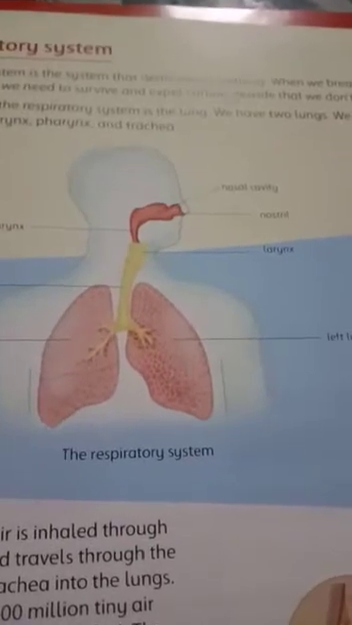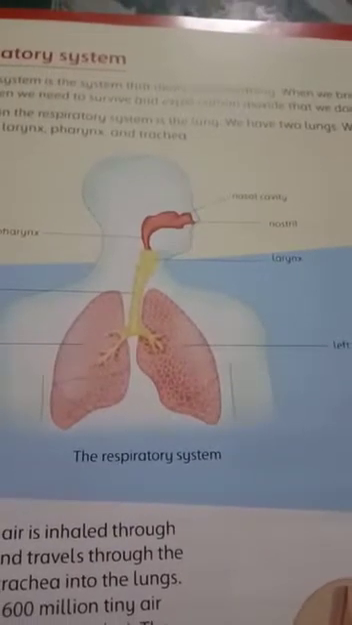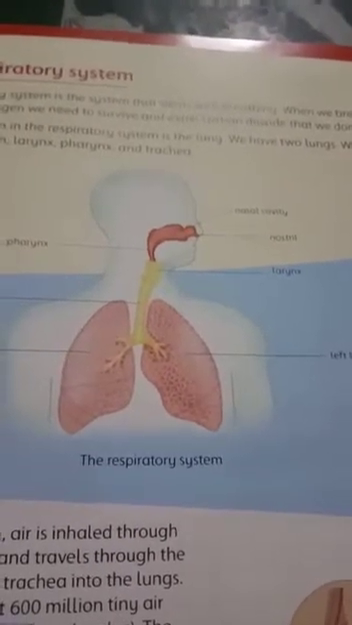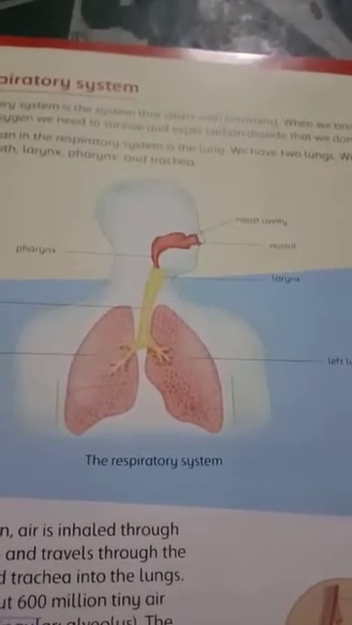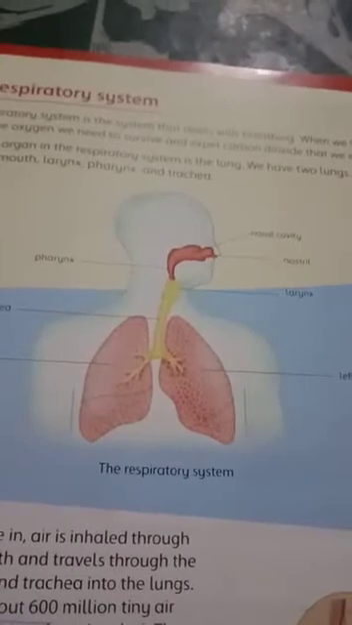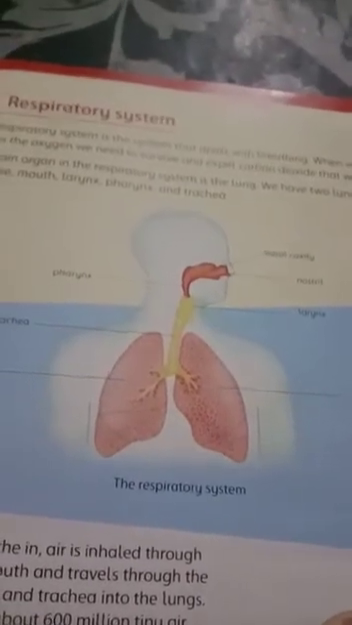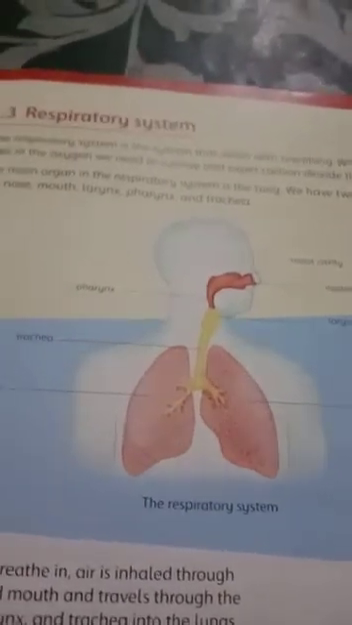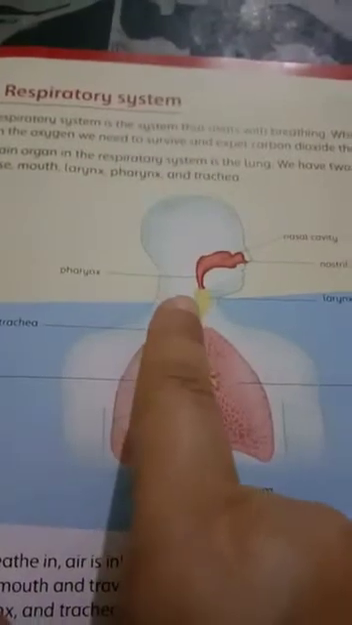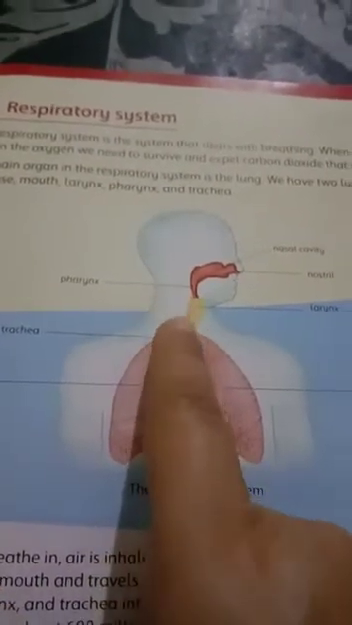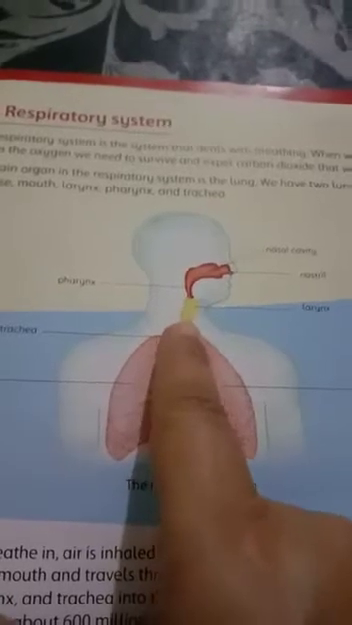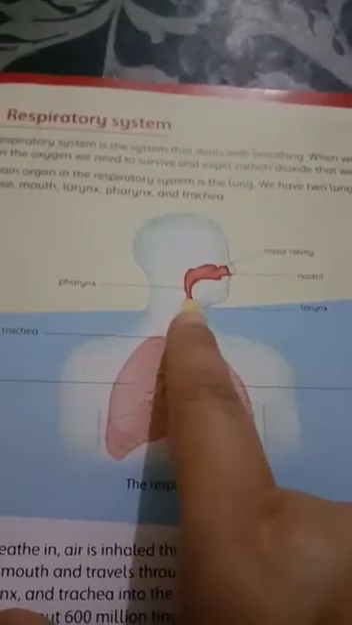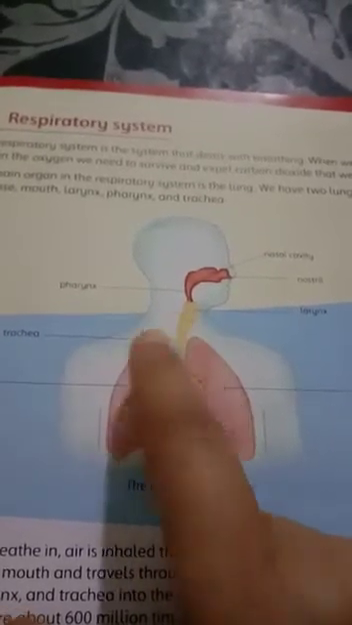The main organs involved are your nose and your mouth, through which you take in air. This air then passes through the nasal cavity and then enters the other part that is called the pharynx, which is present inside our throat. From the pharynx, you can see over here, the air enters into another portion called the larynx, which contains the vocal cords. That is the area which produces sound.